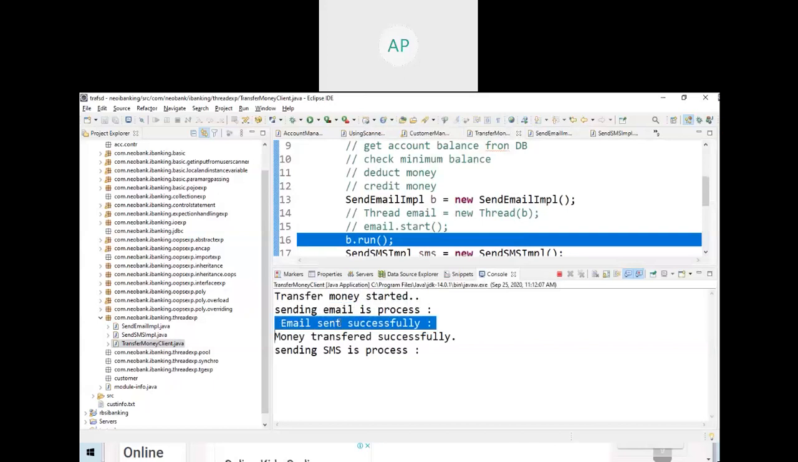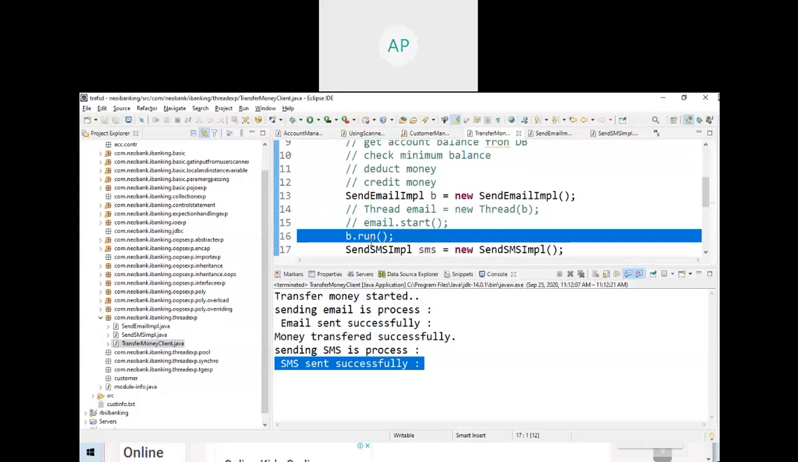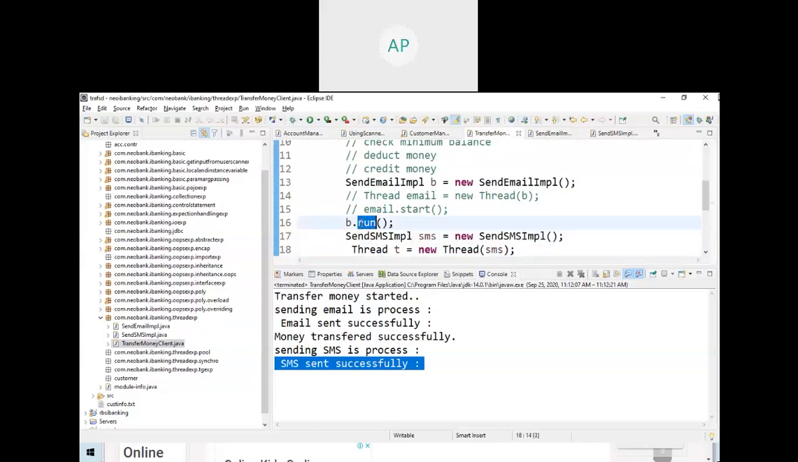See now what will happen. First, email will be sent, then only SMS will start. Then only main will end. See here, entirely. Transfer money started. Sending email. Email sent successfully. Entire email task is completed. Then money transferred successfully. Then SMS is starting. Then SMS is ending. Why? Because you made this synchronous.